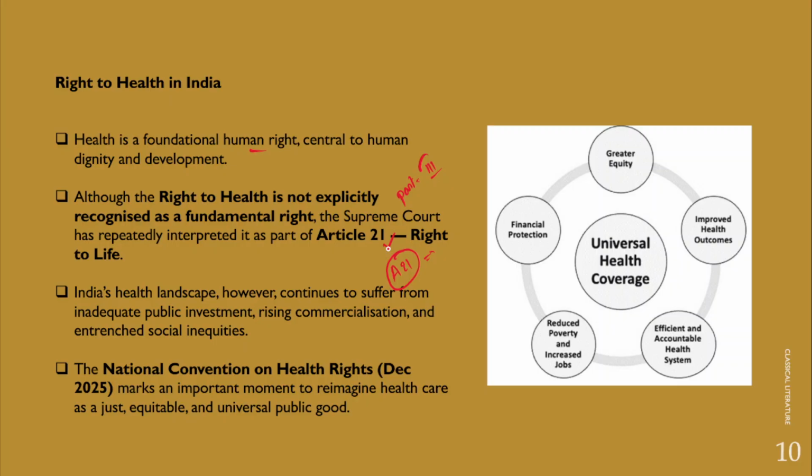All these rights over a period of time the Supreme Court has included as part of Article 21 as fundamental rights, part of the right to life and personal liberty. In a similar way, the right to health care has also become an integral part of Article 21 of the Indian Constitution.